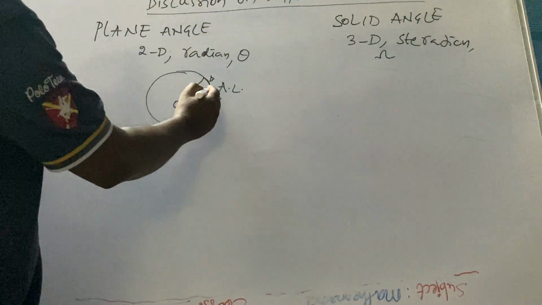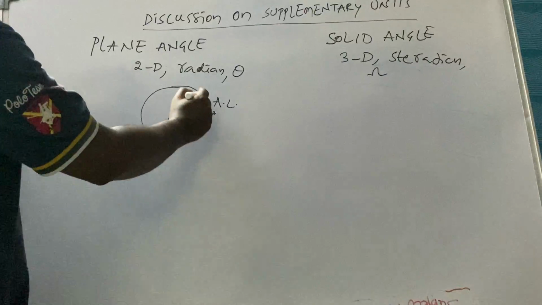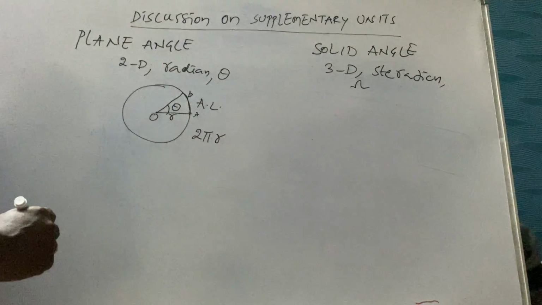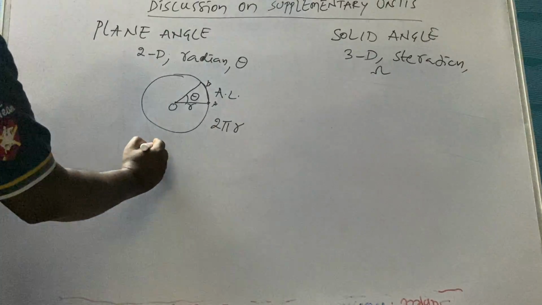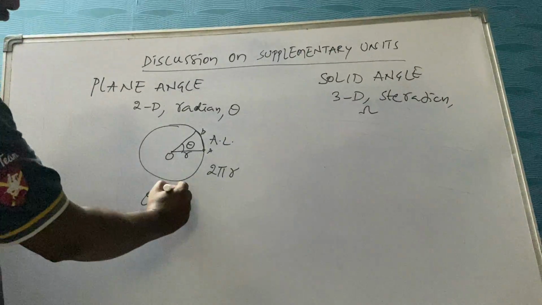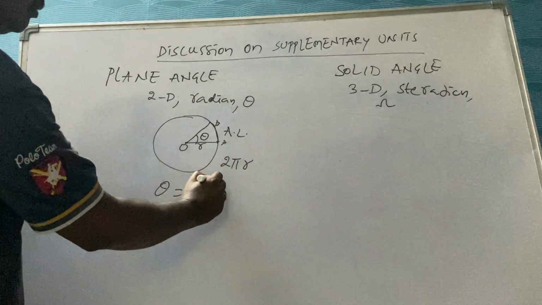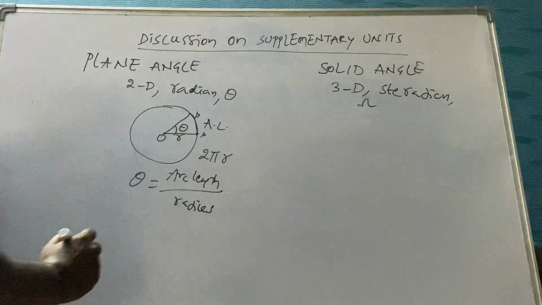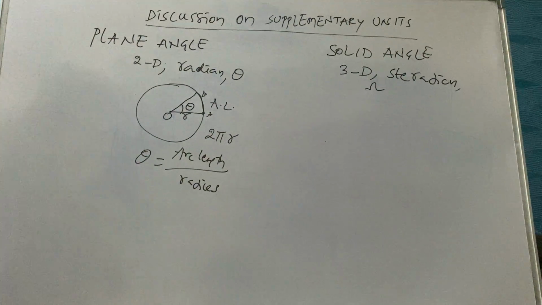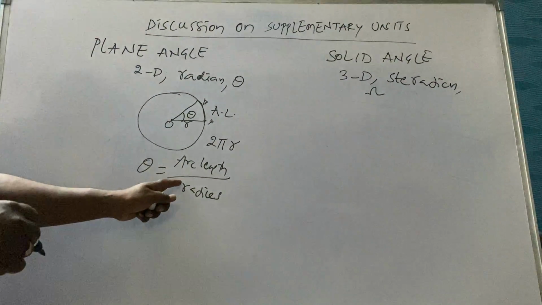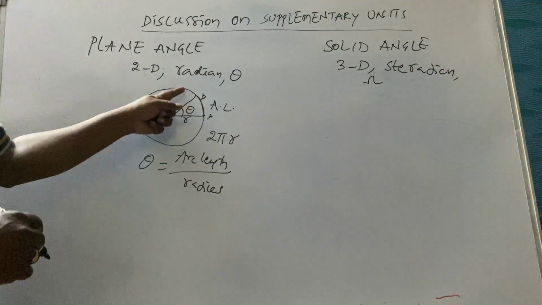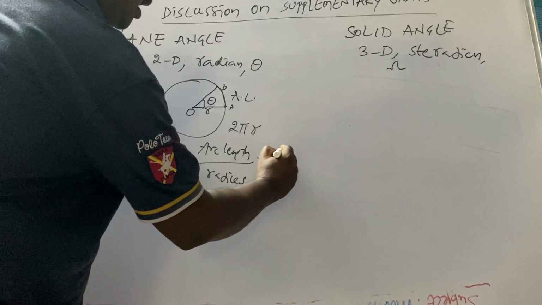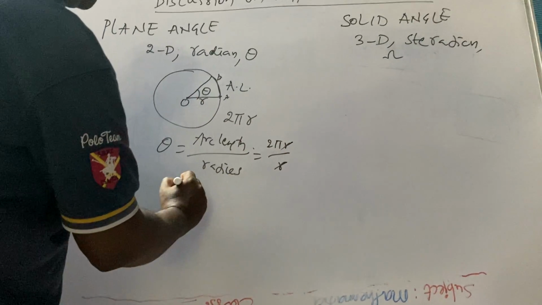Suppose we travel all the way around; the total circumference will be 2 pi r. So theta, our plane angle, can be defined as the ratio of arc length to the radius. Now, can you imagine, if an object completes one circle, what the plane angle will be? It will be equal to 2 pi r by radius r, which is 2 pi radian.